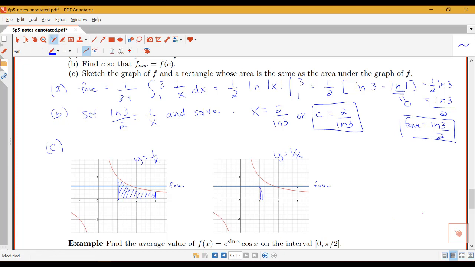That'll be from here to here, so it'll be all of this region here. Those have equivalent areas. We can also see what that means here: this little bit can be thought of as being chopped off from that piece and used to fill in the part here of the rectangle. So that gives us a nice geometric interpretation, as well as letting us see the point c here, where the function is equal to our average value.